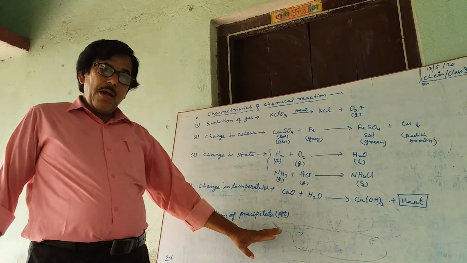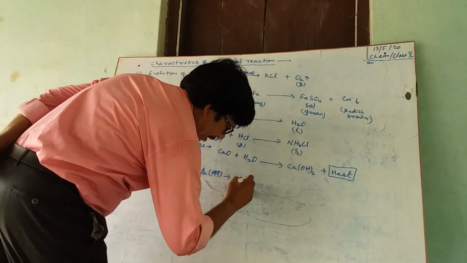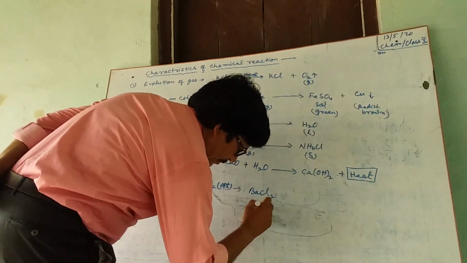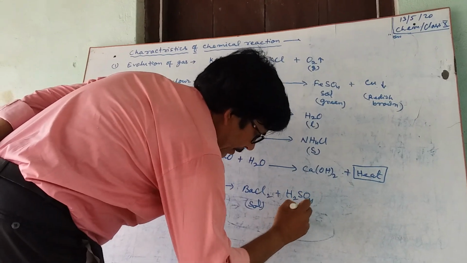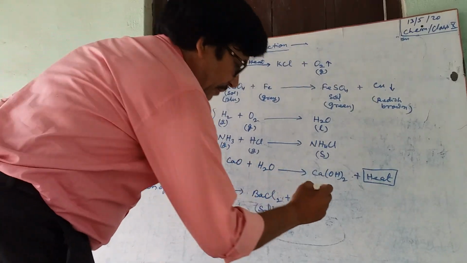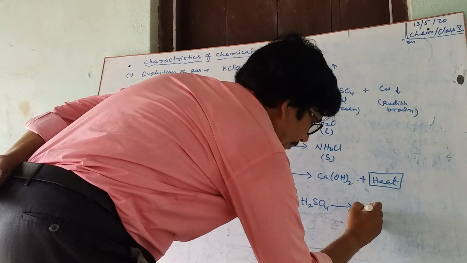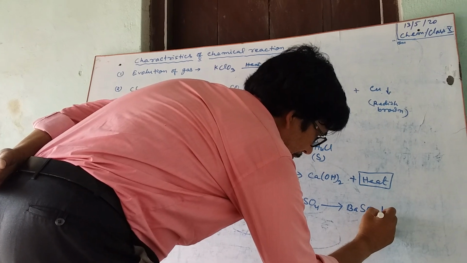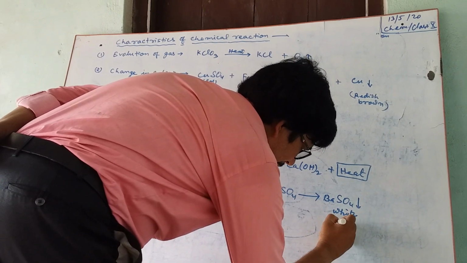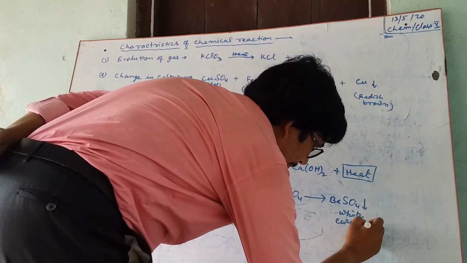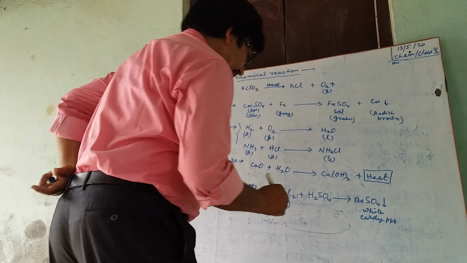Another, formation of precipitate. When barium chloride solution, BaCl2, is treated with sulfuric acid, it forms barium sulfate, a white precipitate, plus HCl.